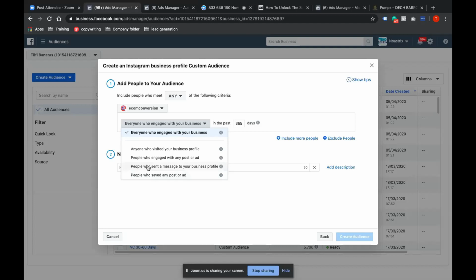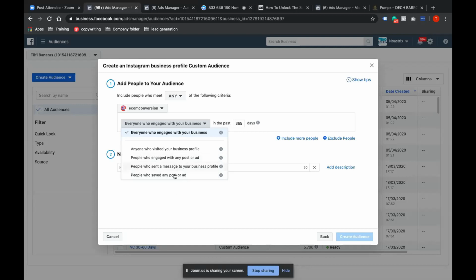And if you think that your customer category is such that they interact with you a lot, then this particular category is also very important. So these two categories are where people are engaging with you. Now this is any post or ad, just like Facebook, you can retarget them, since you're already aware that they've engaged with any post or ad.